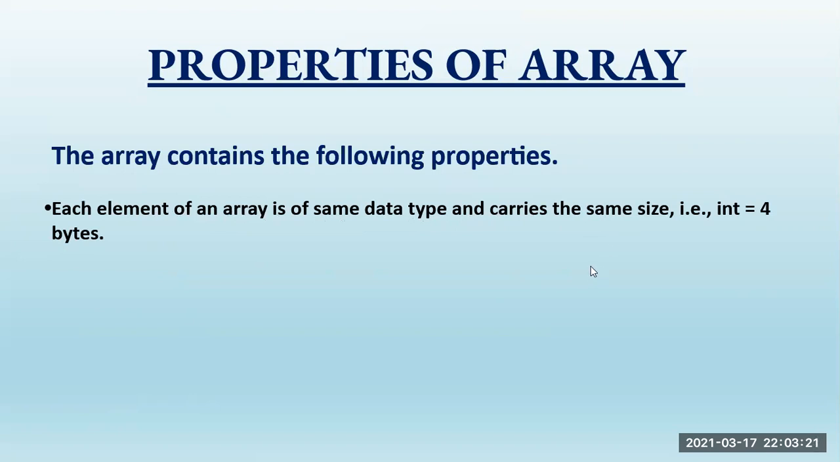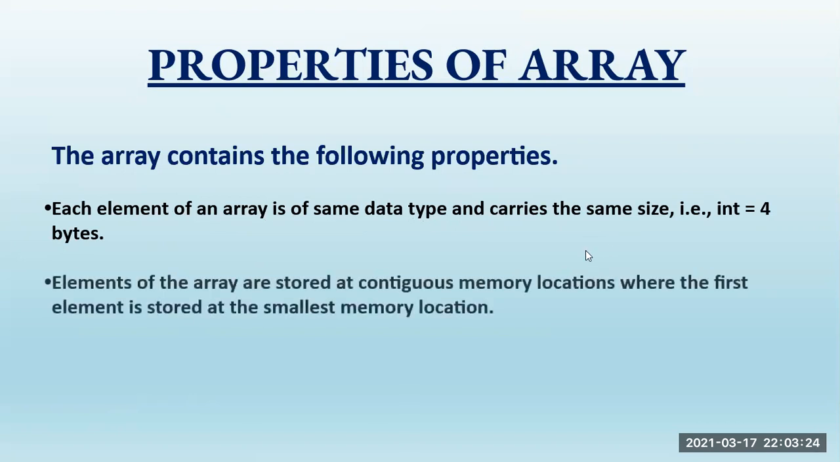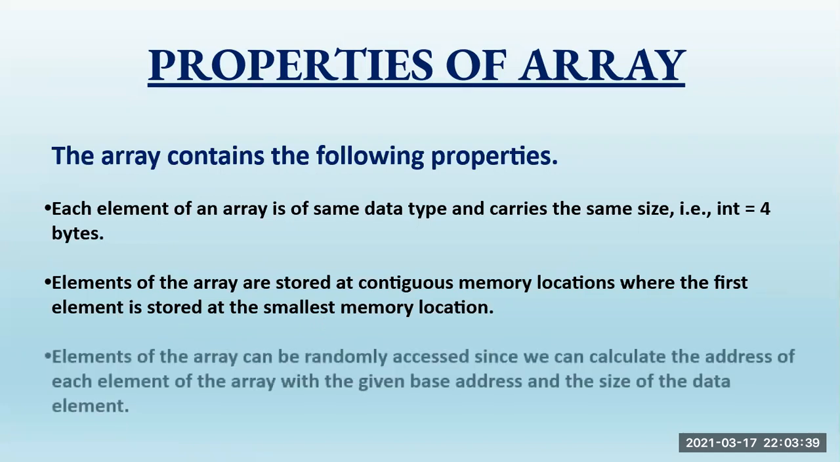Again, similar type of data will be stored. Each element of the array is stored at contiguous memory, as I talked about. The first element is stored at the smallest memory location, which we call index 0. Each element can be randomly accessed since we can calculate the address of each element of the array with the given base address. So the base address is very important. Using the base address, we can go to the next memory location in the array, nothing but the next index.